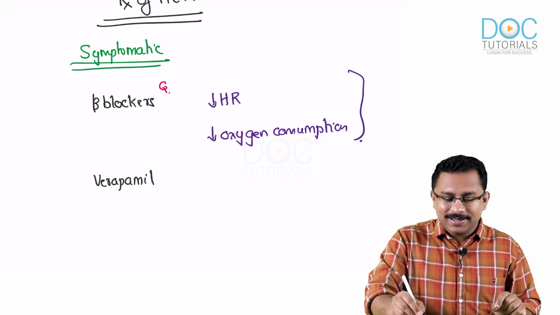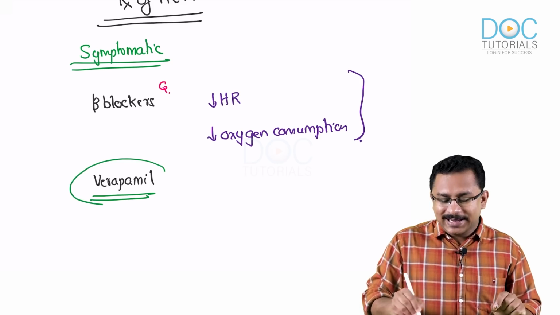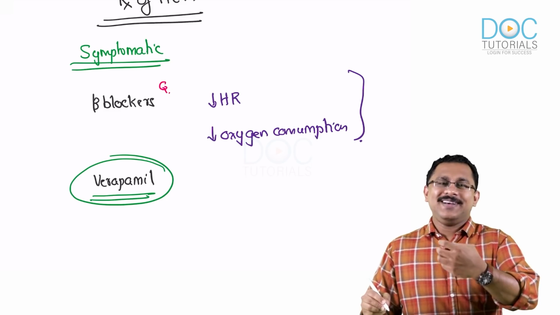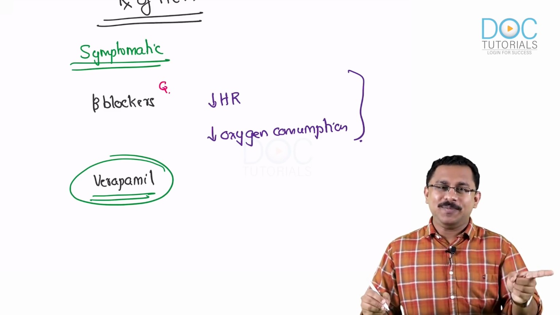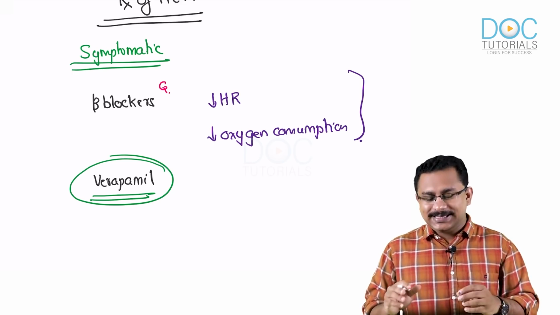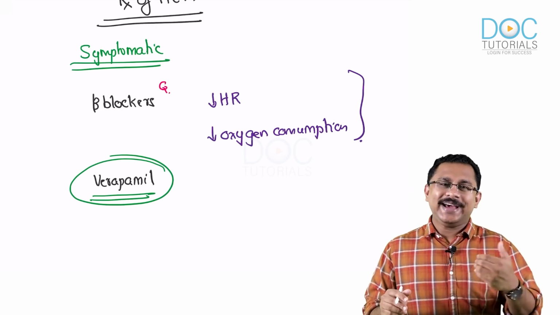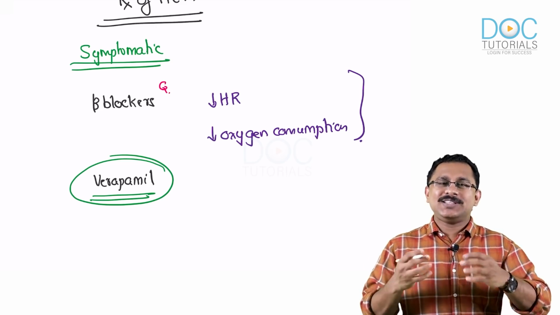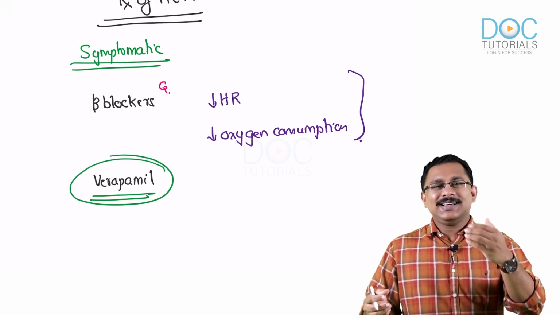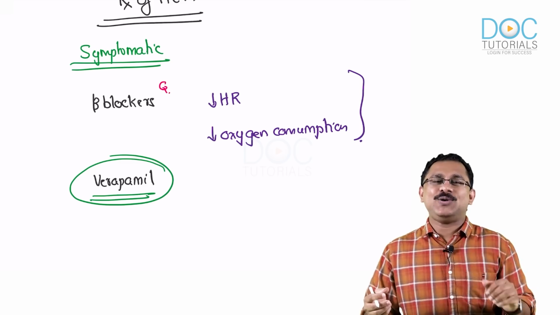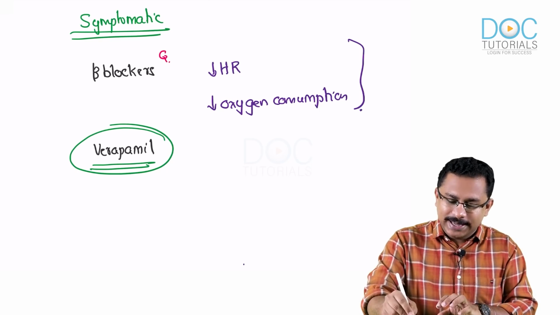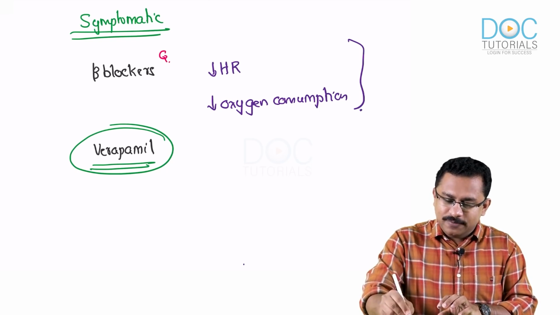But always remember, you see the important point here. A calcium channel blocker like verapamil can be used in the treatment of hypertrophic cardiomyopathy, whereas amlodipine, which is also a calcium channel blocker, is contraindicated. The basic reason being verapamil is a non-dihydropyridine calcium channel blocker, so it is predominantly acting in the heart, unlike your amlodipine which acts on the vessels. So that is why your verapamil can be used, but amlodipine is contraindicated. Very important.